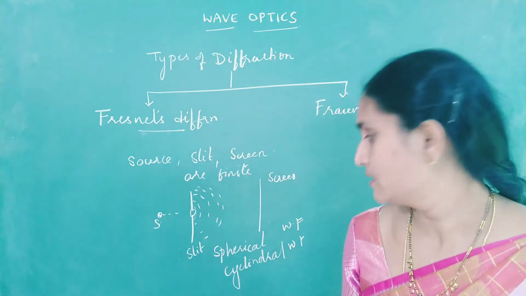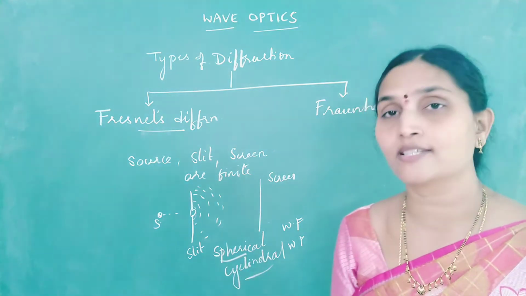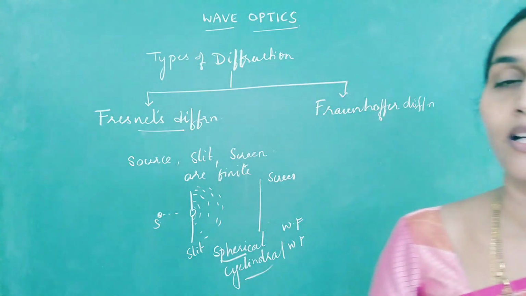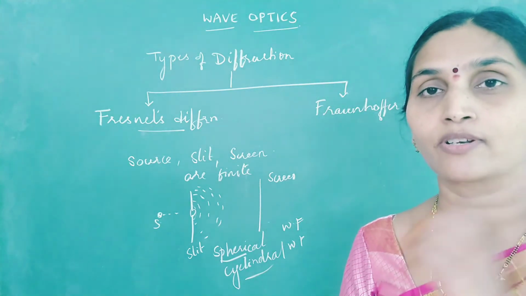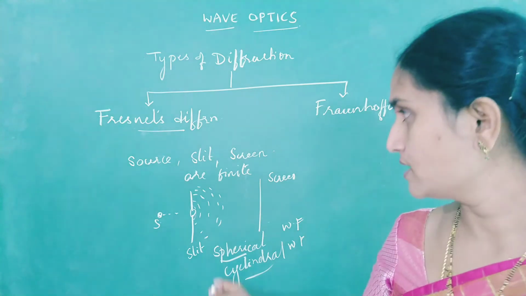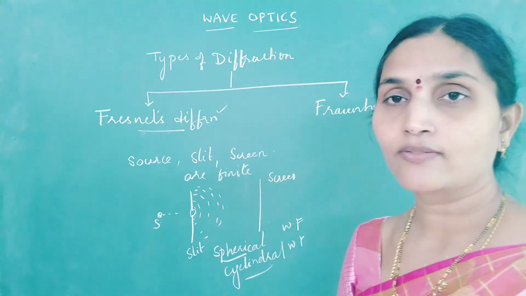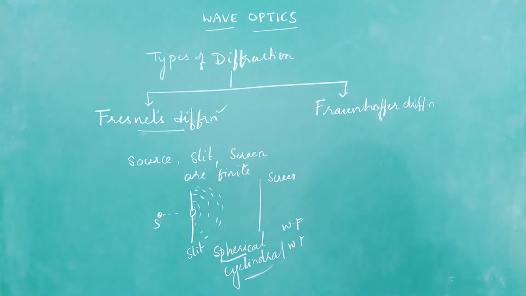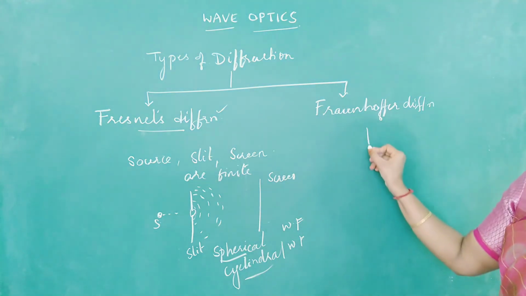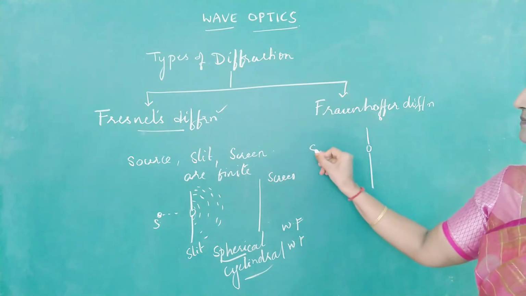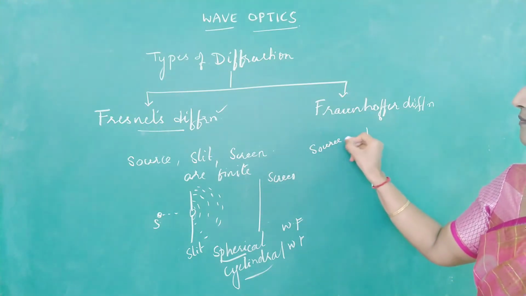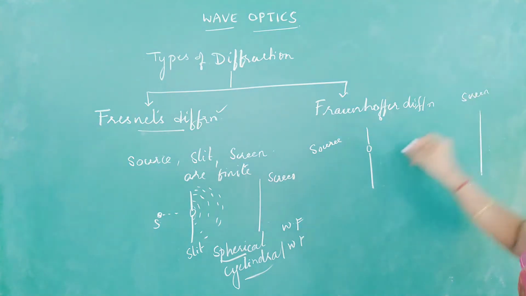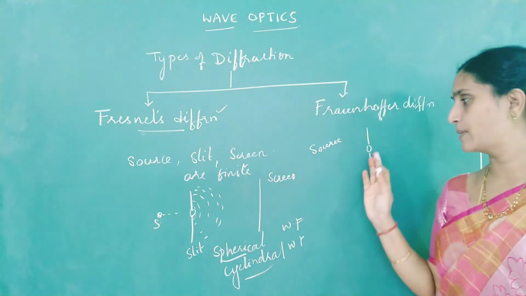Since they are at finite distance, what type of wavefront is incident? If you take a point source of light, the wavefront would be spherical, and if you take a cylindrical source of light, the wavefront would be cylindrical. So this diffraction we call Fresnel's diffraction. Come to Fraunhofer diffraction. In Fraunhofer diffraction, source and screen, this is your source, and somewhere here you have a screen, are at infinite distance from the slit.